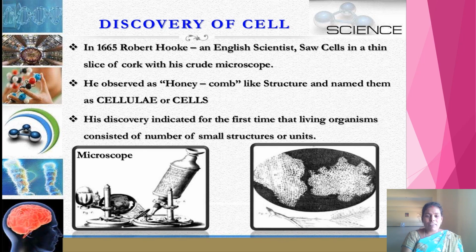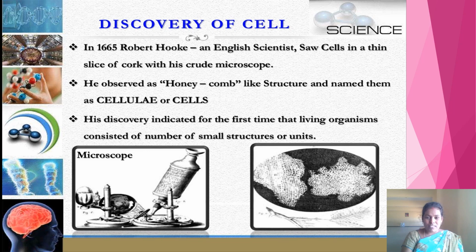First of all, we have to know what is meant by a cell, who discovered it, and the history behind it. As you have already learnt in your lower classes, an English scientist, Robert Hooke, discovered cells in the year 1665.